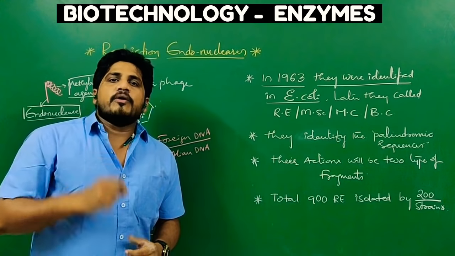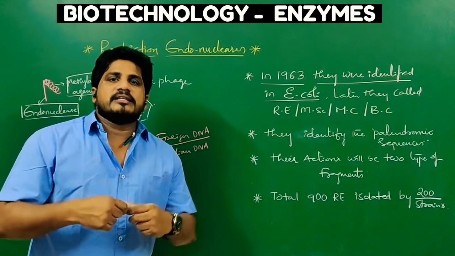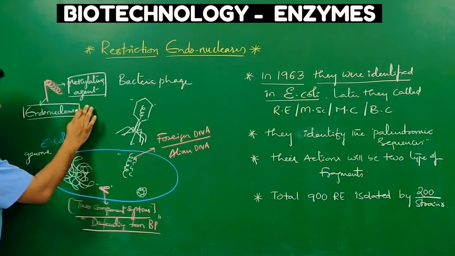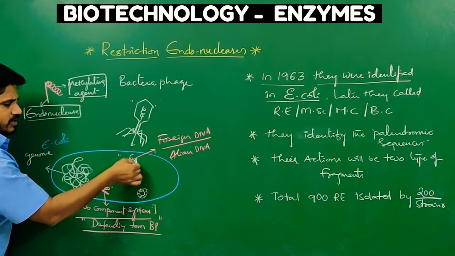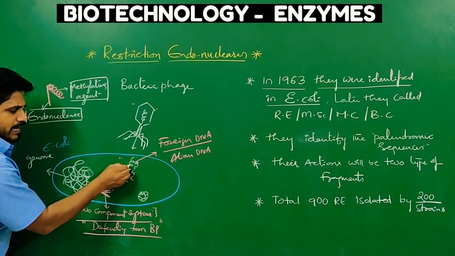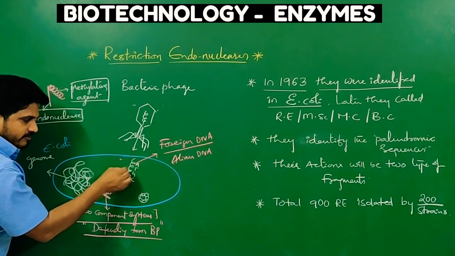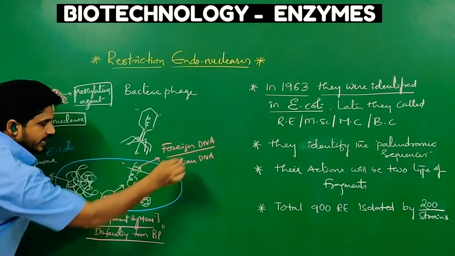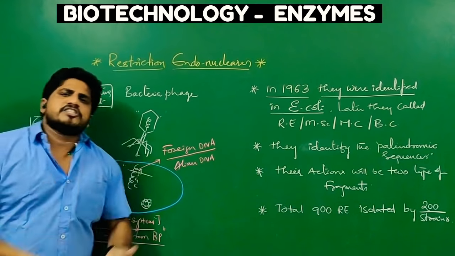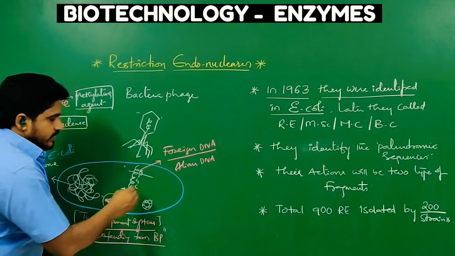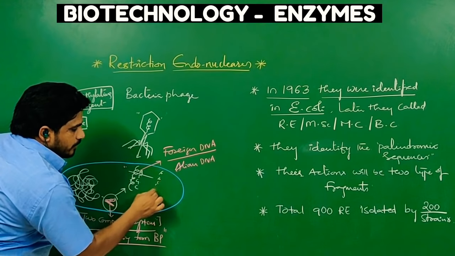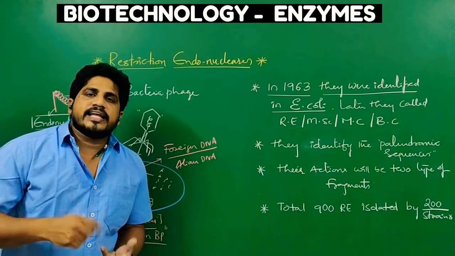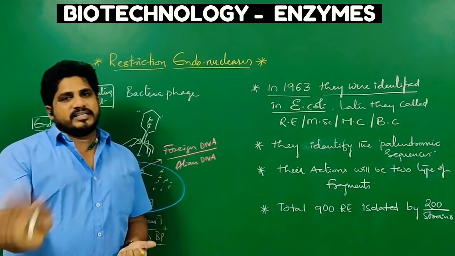Fortunately, the two component system which protects the bacteria is found in E. coli. Let us see how it protects. Suppose these many sequences are there in the bacteria. This is the bacteriophage genome. When it enters, the endonuclease will go and cut at A and T. It will cut wherever A and T junctions are present. As a result, the bacteriophage genome loses its original characteristics, and then it cannot act or damage the bacteria.